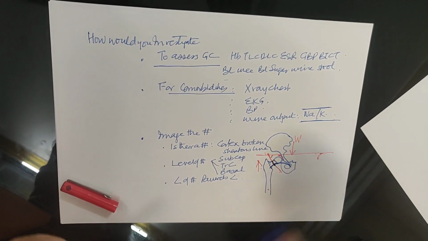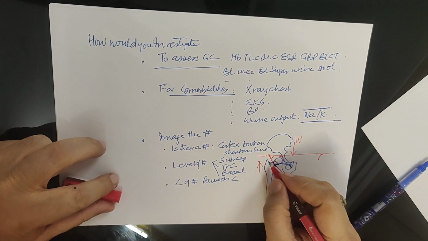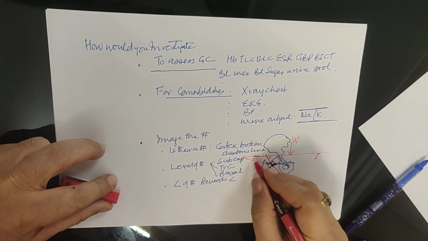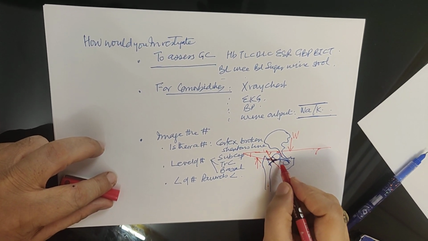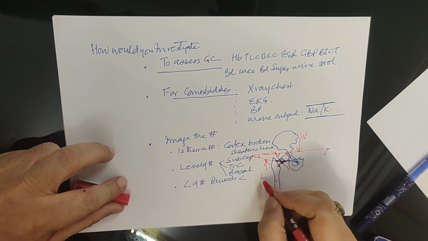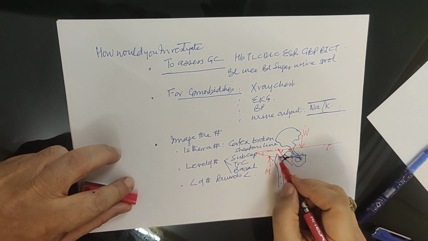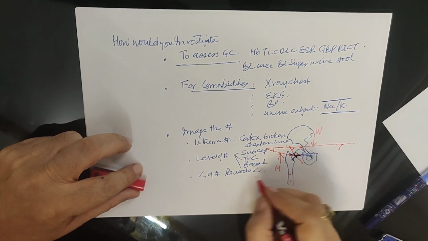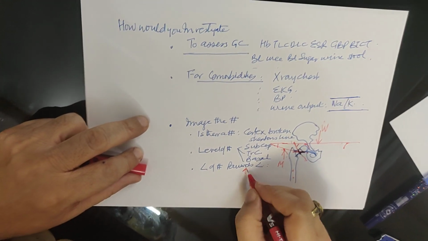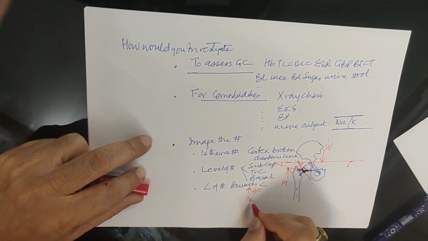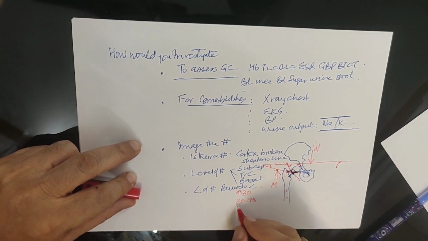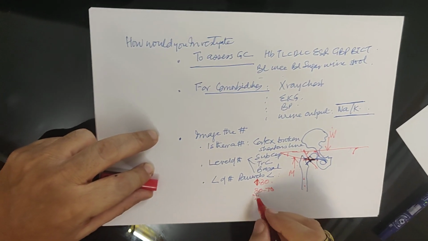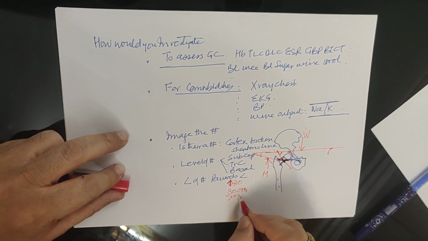But if the Pauwels' angle is less, that means horizontal. If the Pauwels' angle is less than 30, that means the fracture is horizontal. Then this muscle force and the weight will produce impaction at the fracture. So Pauwels' angle is less than 30, 30 to 70, and more than 70.